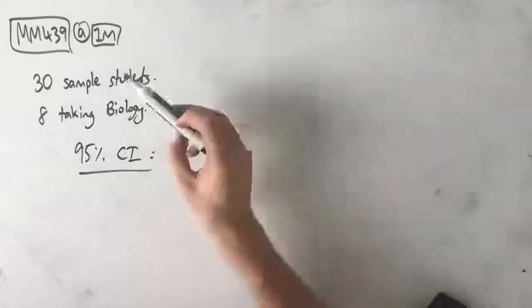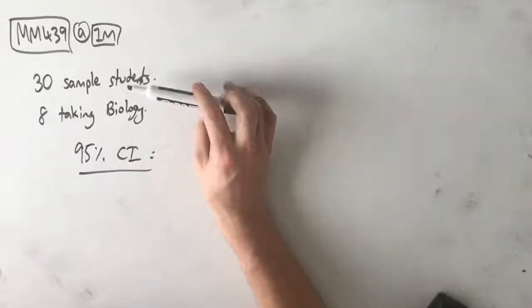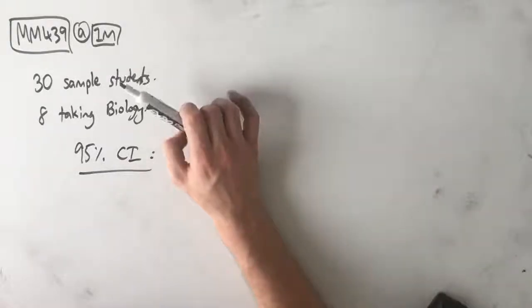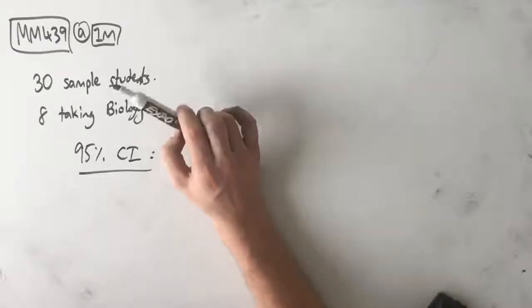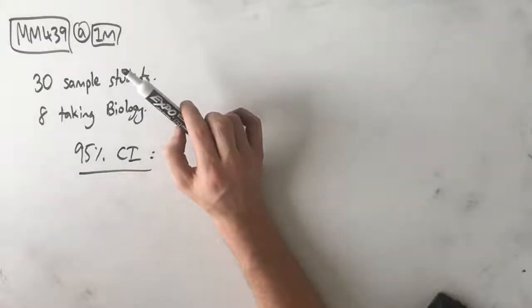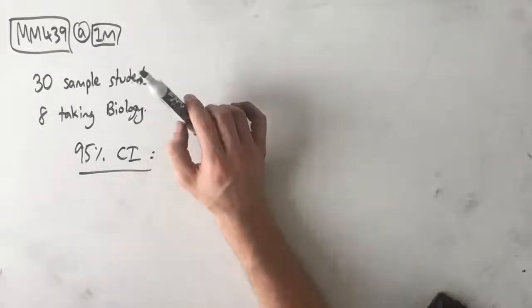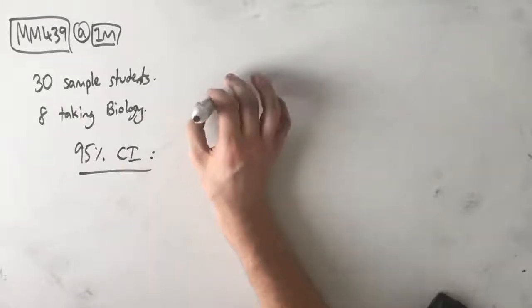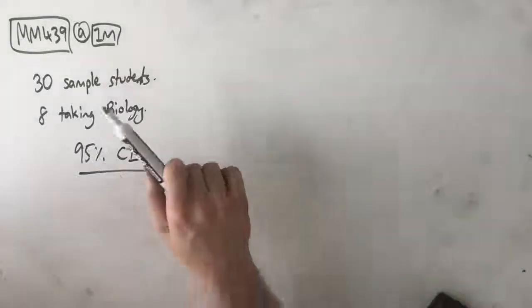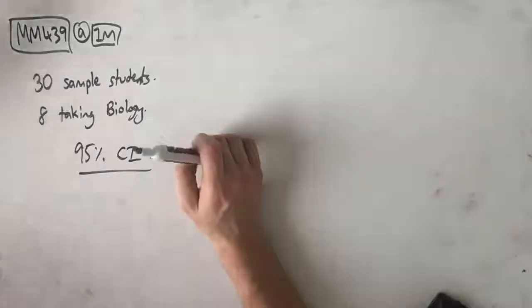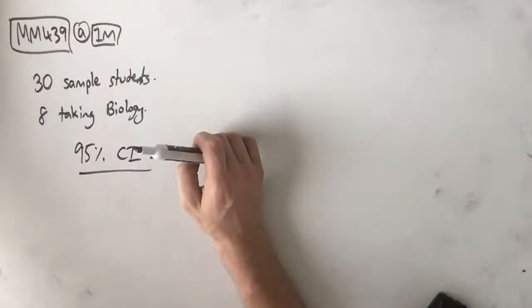So we've got this question that says a school is looking at the proportion of students who take particular subjects. There are 200 Year 12 students at this school. The school decides to take a sample of 30 students to estimate the proportion of students who will take biology next year. Of these 30 students, 8 are taking biology this year. Write an expression for the 95% confidence interval for the likelihood that a student will take biology next year.